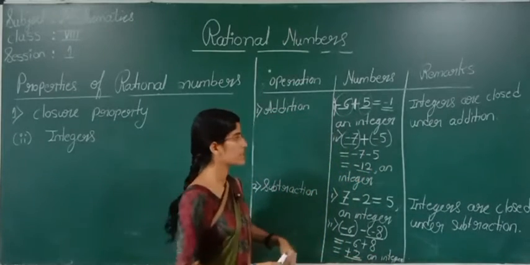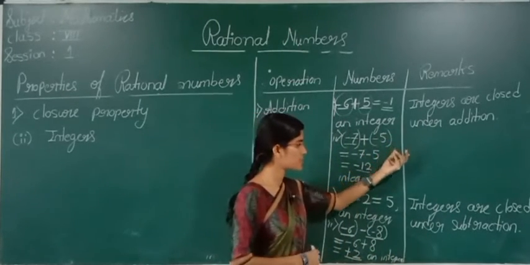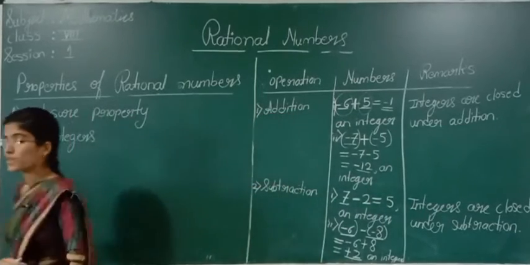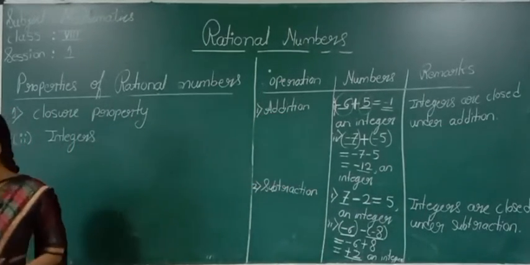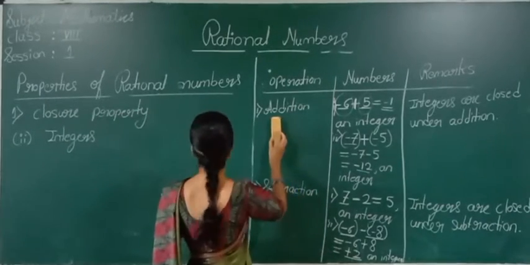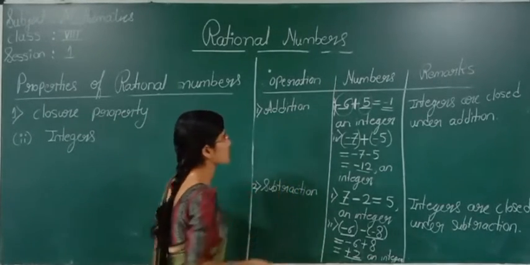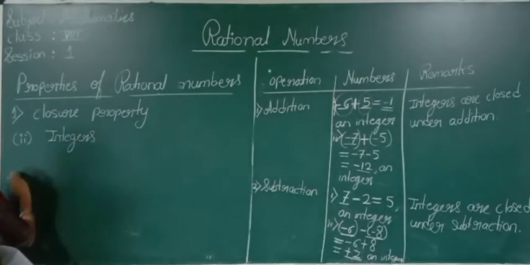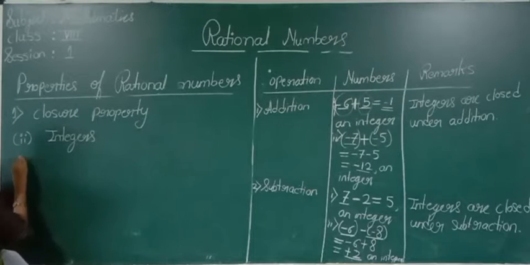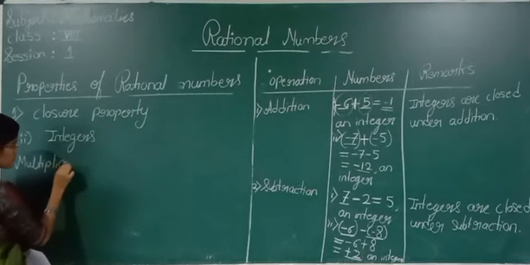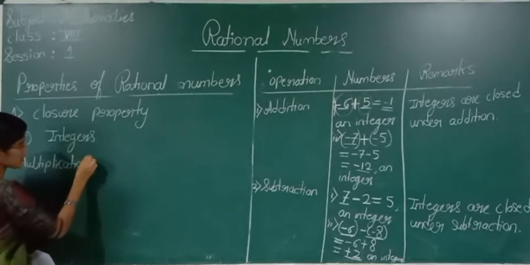Yes, integers are closed under addition also. Integers are closed under subtraction also. Now we will see whether integers are closed under multiplication and division. First, multiplication.